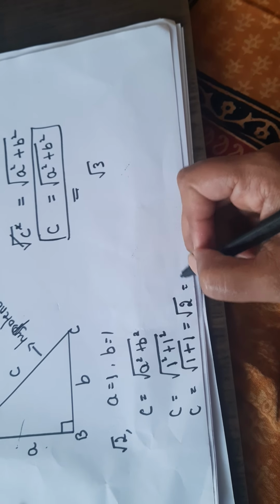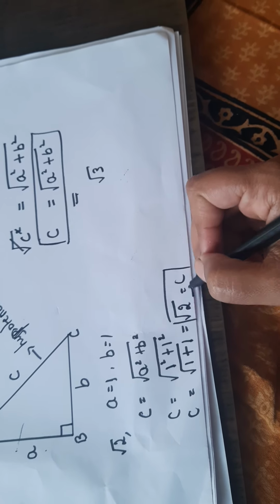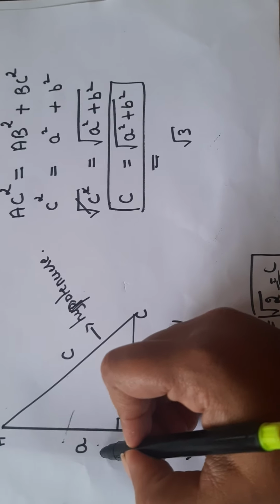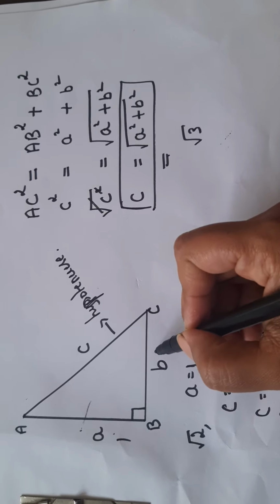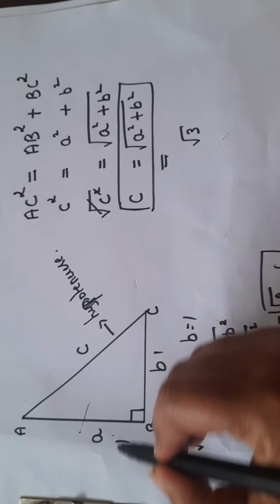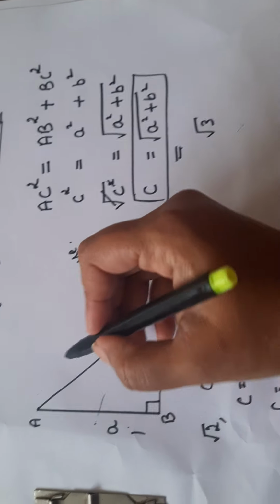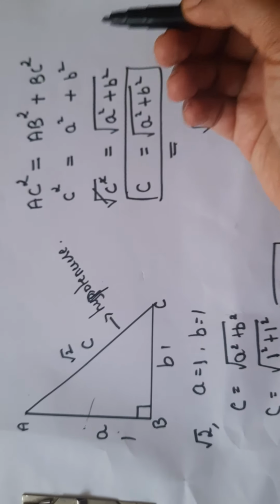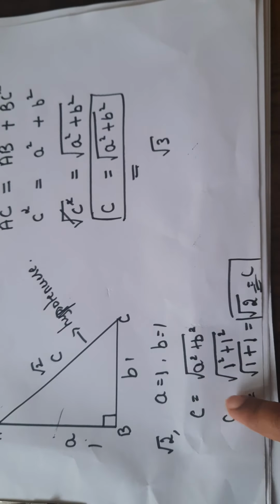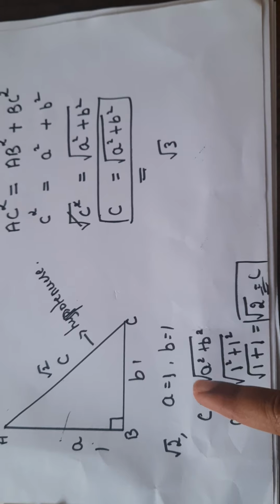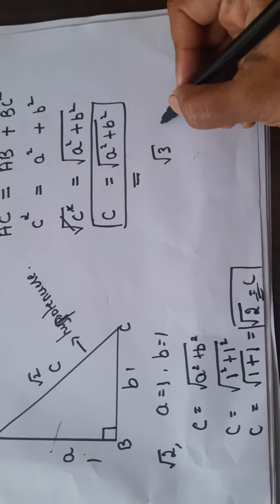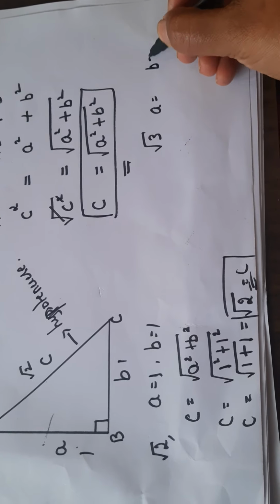See, we got square root 2 by applying the Pythagoras theorem when one side, the base, and the other side of the triangle are 1 unit each. If its value is 1, then we get square root 2 as the hypotenuse. So this is how we need to plot the number line. Similarly, now to get root 3, what should the values of a and b be?